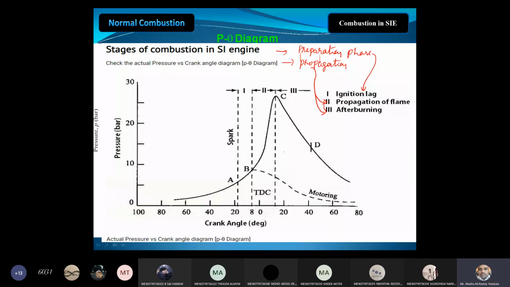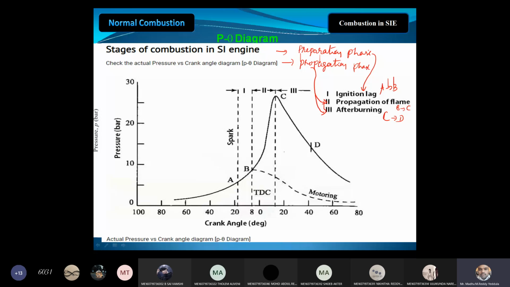Total 3 stages in SI engine combustion. Ignition lag is A to B in the figure, propagation of flame B to C, and afterburning C to D. So A to B is called preparation phase, and B to C plus C to D is called propagation phase.